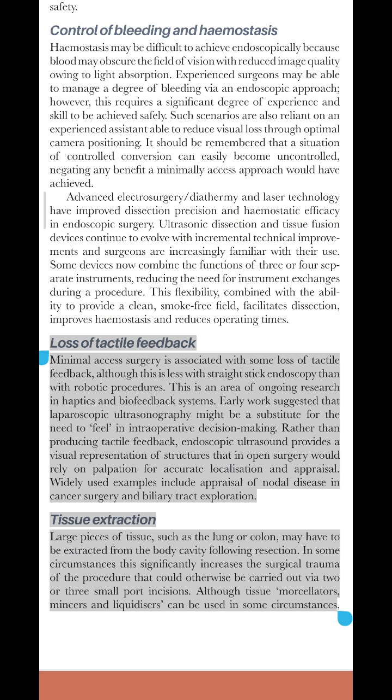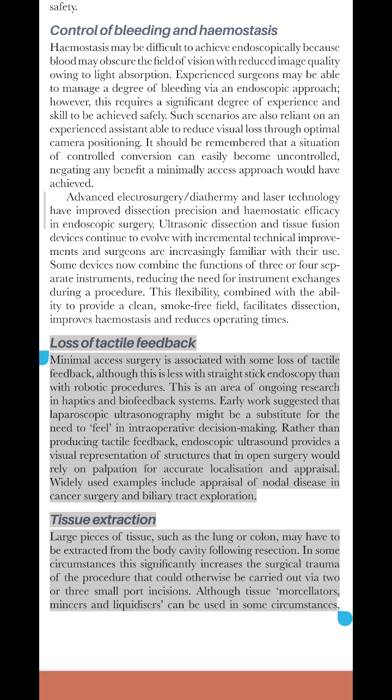Early work suggested that laparoscopic ultrasonography might be a substitute for the need to feel in intraoperative decision-making. Rather than producing tactile feedback, endoscopic ultrasound provides a visual representation of structures that in open surgery would rely on palpation for accurate localization and appraisal. Widely used examples include appraisal of nodal disease in cancer surgery and biliary tract exploration.